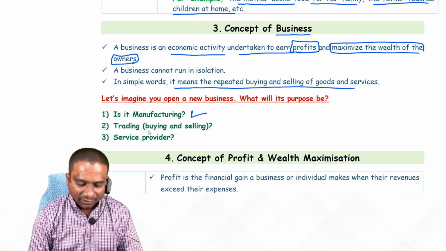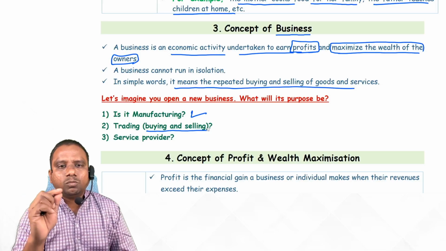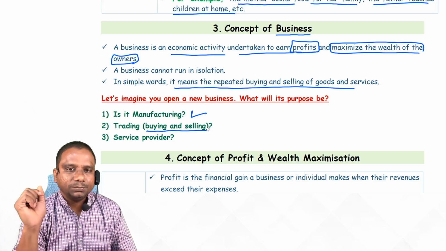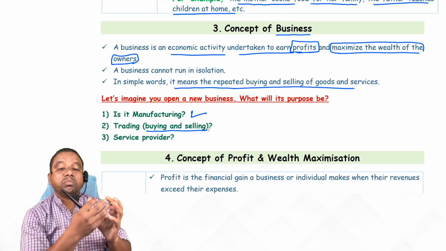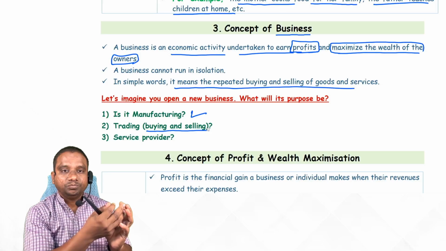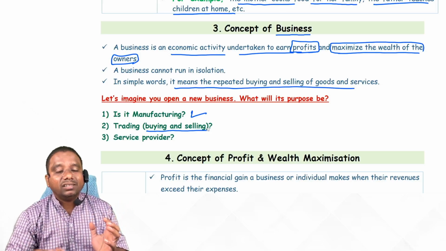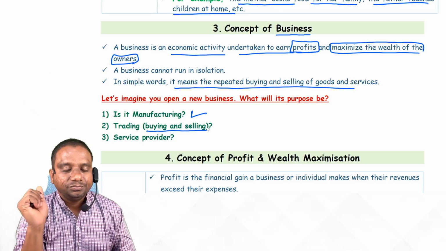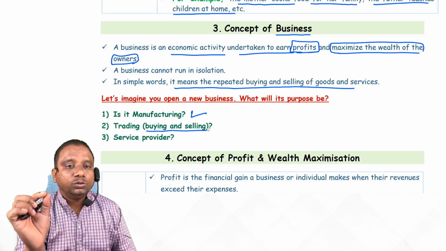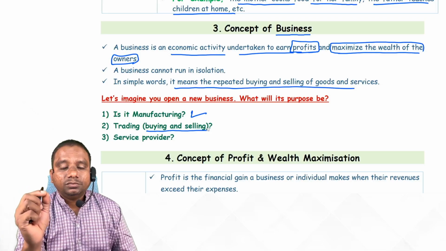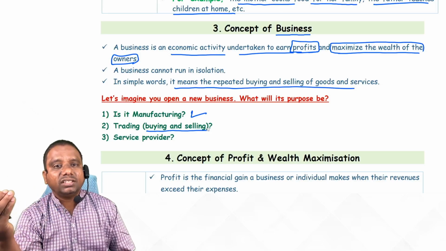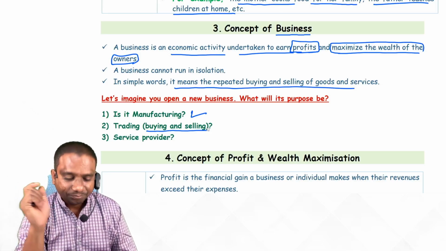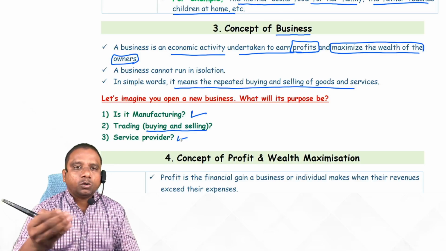Second one, trading, buying and selling. Now you can observe Maruti Suzuki dealerships. They simply buy the cars manufactured by Maruti Suzuki and sell the same cars. Here they are not going to change the product. The product whatever they purchased, as it is they are selling. This is called trading.